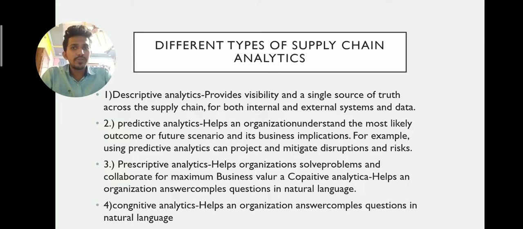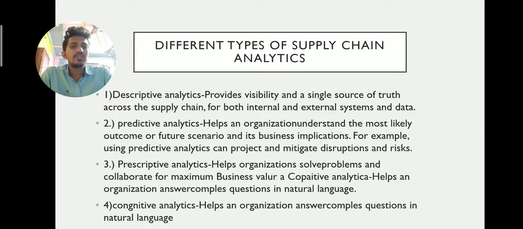Means what? Predictive analysis provides insight into the future. They don't exactly tell what will happen, but they can reveal trends and patterns. For example, predictive analysis can identify the impact a future lockdown can have on raw material.